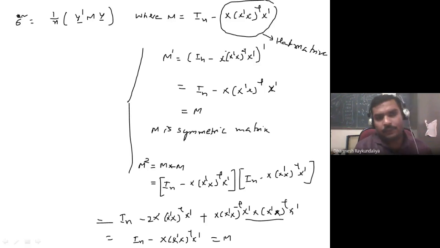Why is it required? Because whenever we are trying to find out the distribution of y dash M y, it is nothing but the distribution of e dash e. E dash e is nothing but the sum of squares due to errors. We will show that it has a chi-square distribution with a certain degree of freedom. So at that time we write it in the form of a quadratic form. So this is said to be a quadratic form of y. So I can ask you to show, in usual notation, that the sum of squares due to errors can be written as a quadratic form of y. So you can also write this.